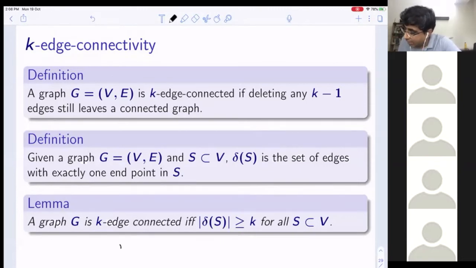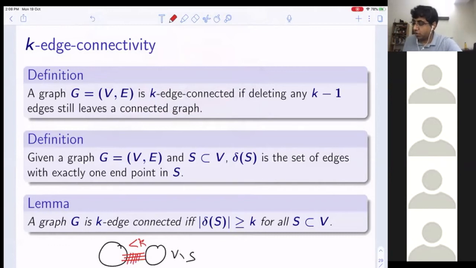Look at any S and look at V minus S. If it has strictly less than k edges, then you can delete all those strictly fewer than k edges, and you have got two components. By deleting at most k minus 1 edges, I have made the graph disconnected. So this part is obvious.